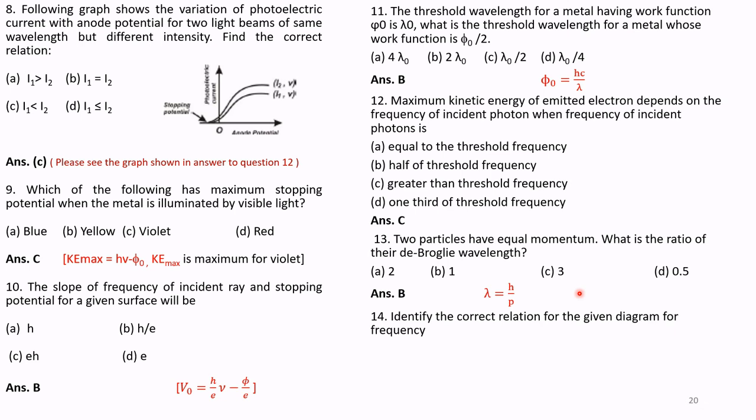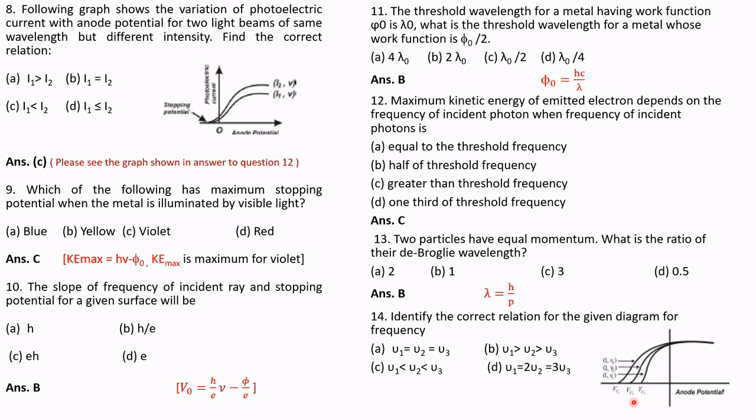Identify the correct relation for the given diagram for the frequency. Different anode potentials are given, V0, V1 and V3. So we have to identify the correct relation. First, V1 is equal to V2, nu1 equal to nu2 equals nu3. B, nu1 greater than nu2 greater than nu3. And C, nu1 is less than nu2 less than nu3.